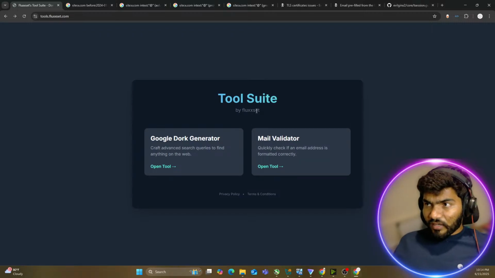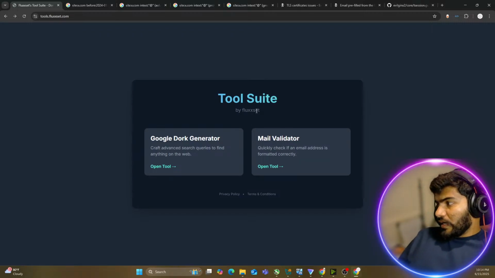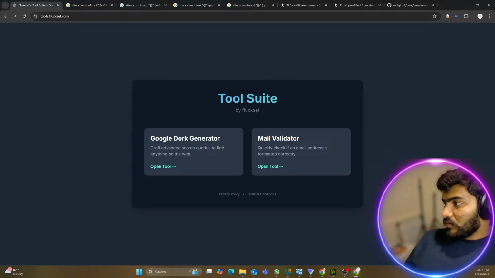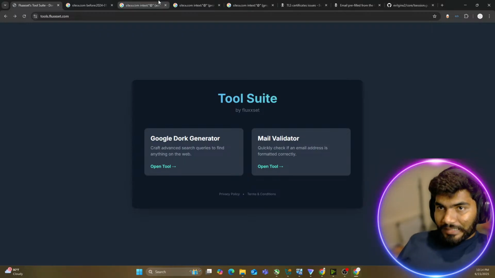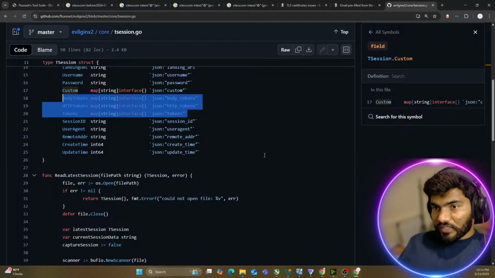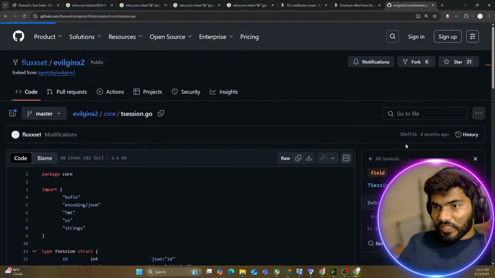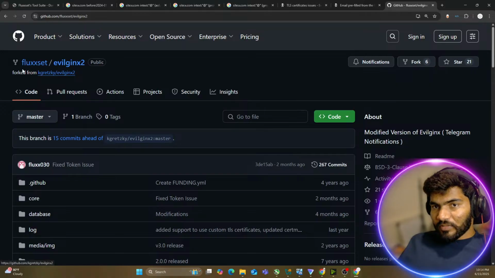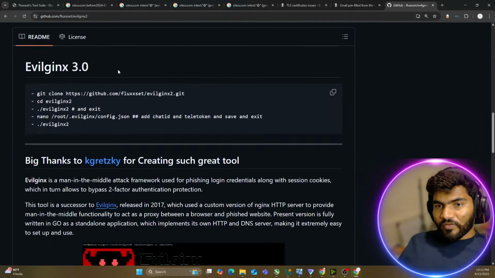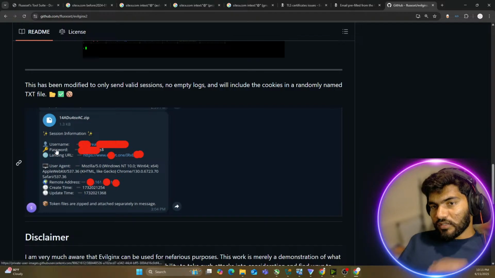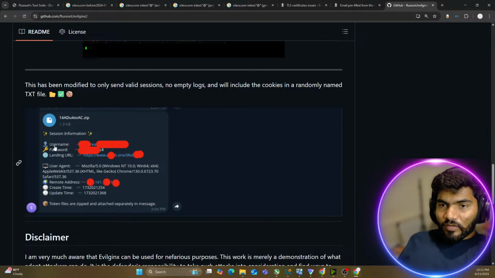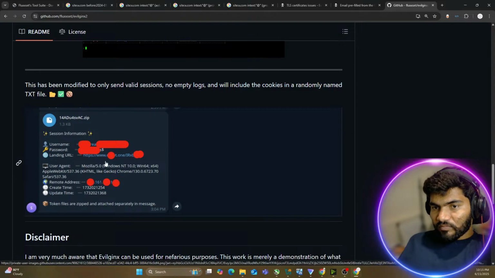Okay, great. Now, El Chapo is asking: does your modified public Evilginx source code in your GitHub repository have the Telegram feature? Yes, it does have the Telegram feature. If you go to Evilginx on my GitHub, it is fluxet/Evilginx, by the way. If you go in the description, you can see I have attached the screenshot also. It has a function which automatically reports the cookies, username, password, custom IP address, user agent, and everything to Telegram. This is the screenshot that I have attached.